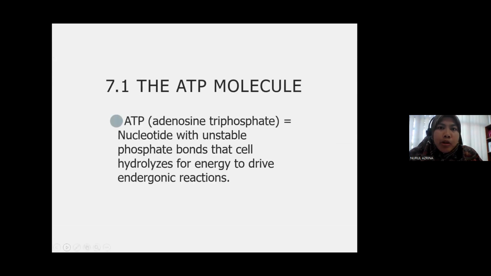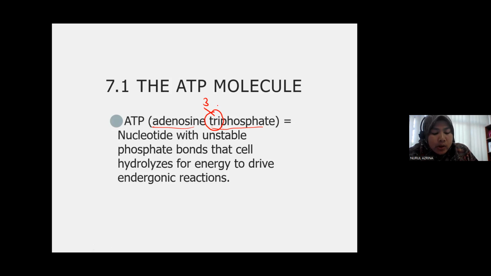Okay, ATP molecule. ATP stands for adenosine triphosphate. The word tri over here is referring to the fact that ATP is having 3 molecules of inorganic phosphate, triphosphate.